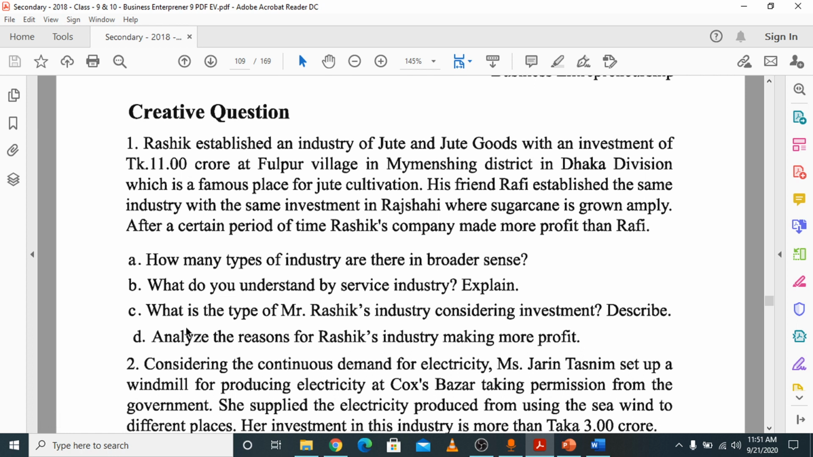At first you have to write down that Mr. Rashik's industry is a medium industry. Then you have to put the definition of the medium industry, the capital amount, number of laborers. Then you have to relate it with the stem.